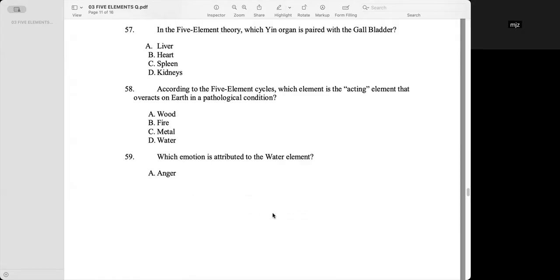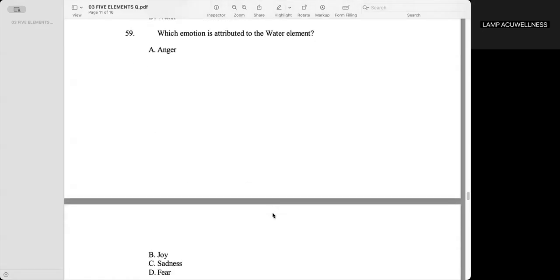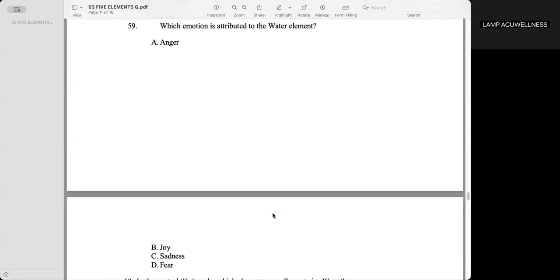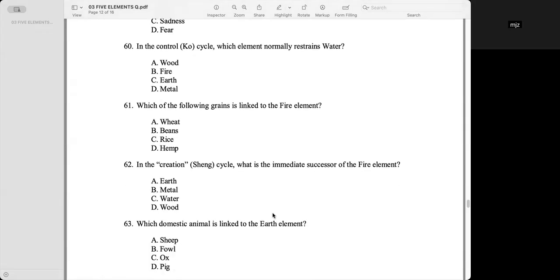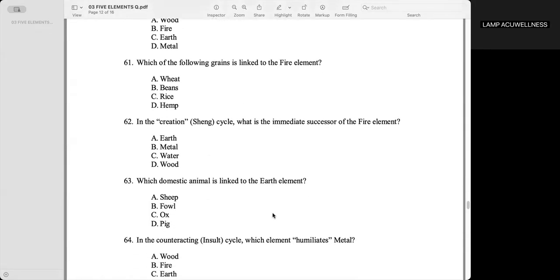Letter E. Wood. Which emotion is attributed to the water element? Fear. In the control cycle, which element normally restrains water? Letter D. Earth. Letter C. Which of the following grains is linked to fire element?